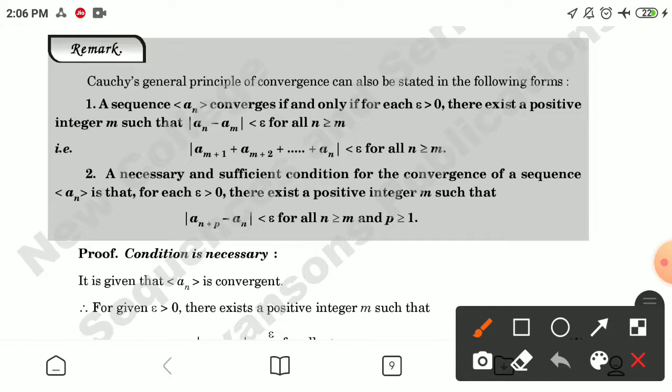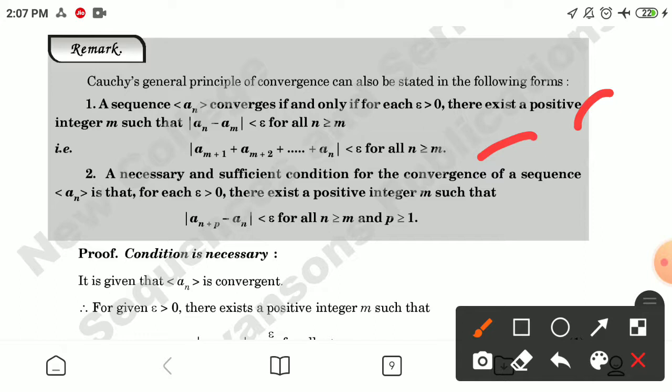Making a remark: Cauchy's general principle of convergence can also be stated in the following forms. A sequence a_n converges if and only if for each epsilon greater than 0, there exists a positive integer m such that |a_n minus a_m| is less than epsilon for all n greater than or equal to m. That is, |a_(m+1), a_(m+2), and so on, a_n| is less than epsilon for all n greater than or equal to m.